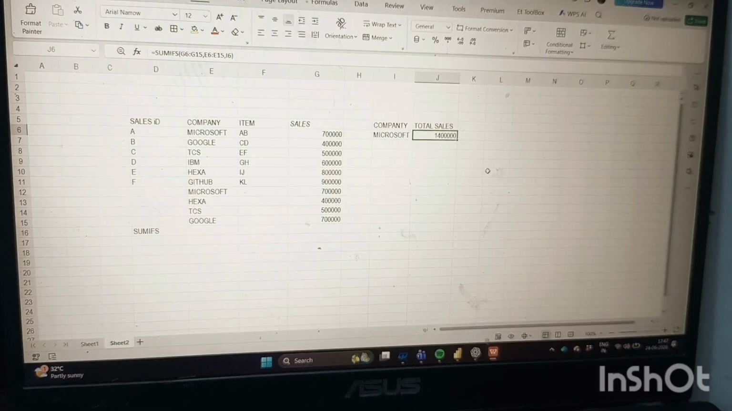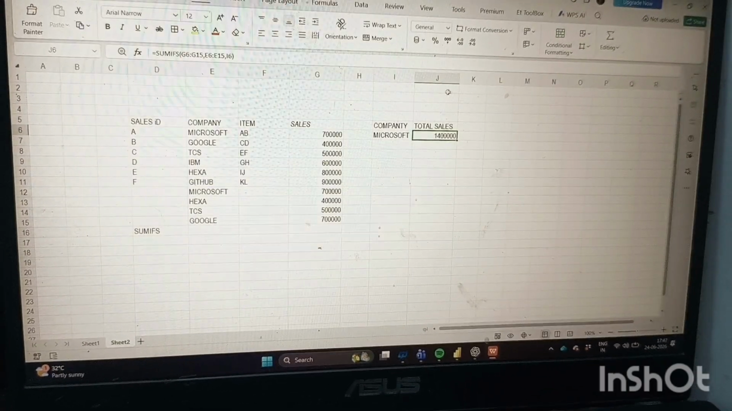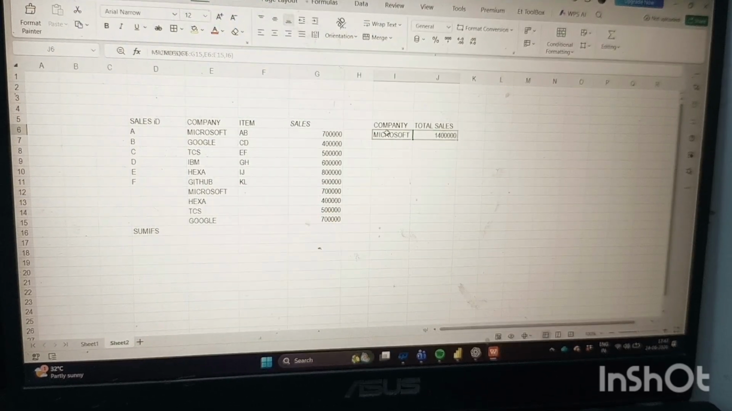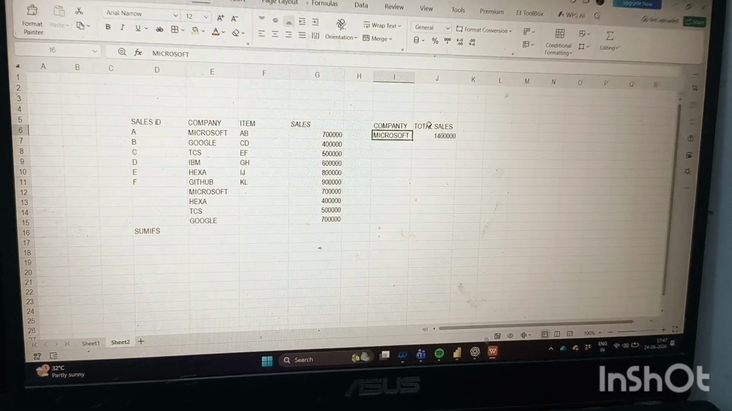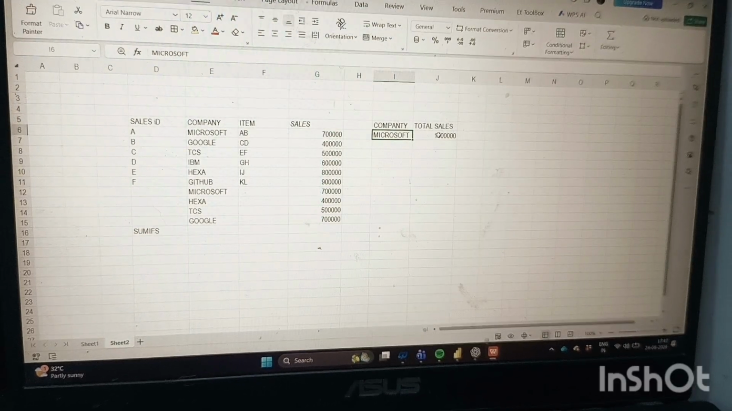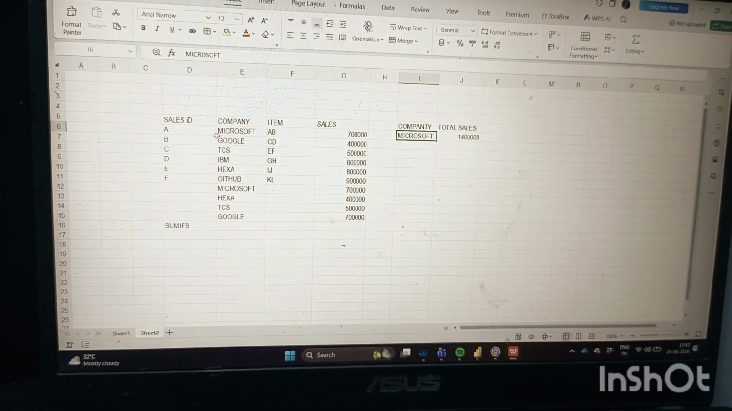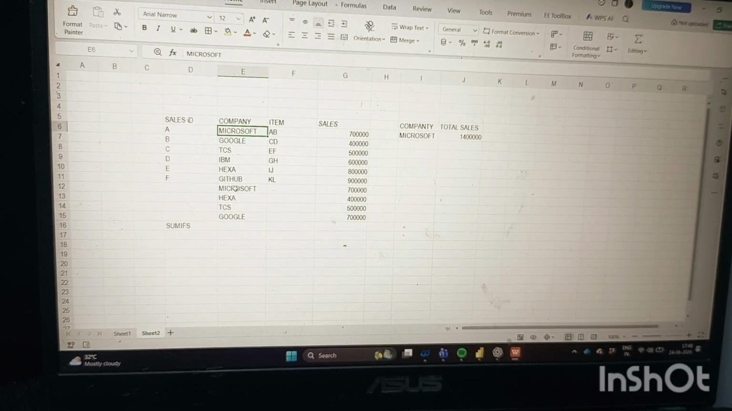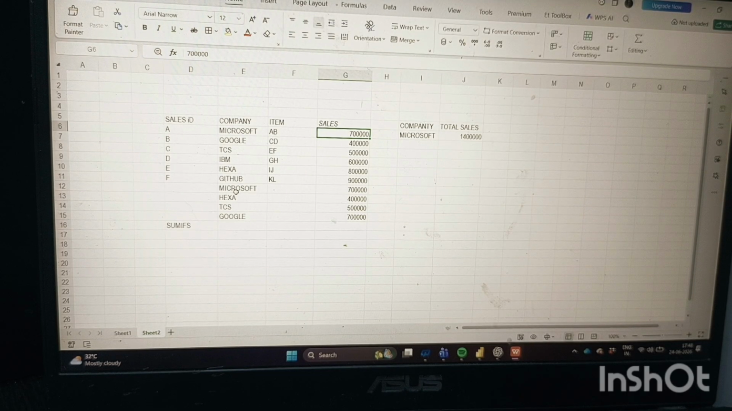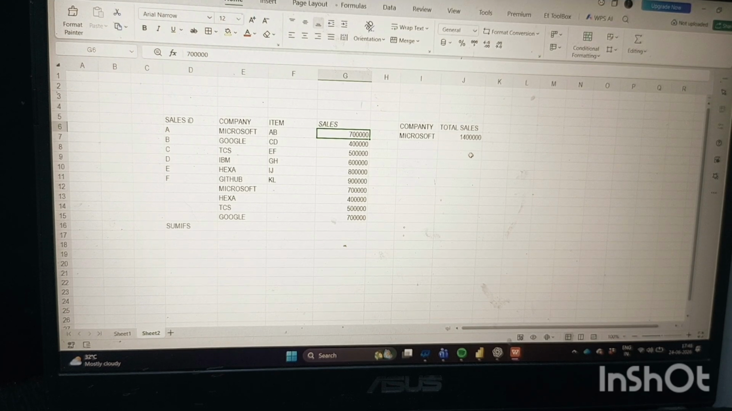Guys, are you watching? Here is the total sales of Microsoft company. How will we know whether it is right or wrong? Let's check it. Here is Microsoft, written 2 times, 1 and 2. The first time it is 7 lakh, and the other is 7 lakh, so the total is 14 lakh. It is the total sales of Microsoft company.